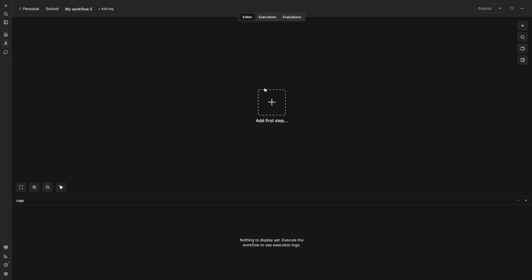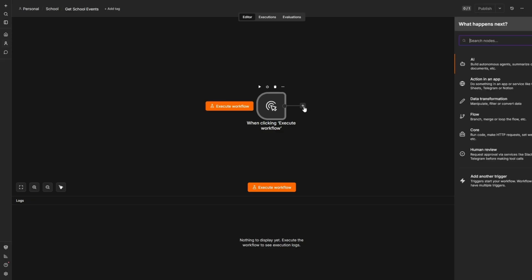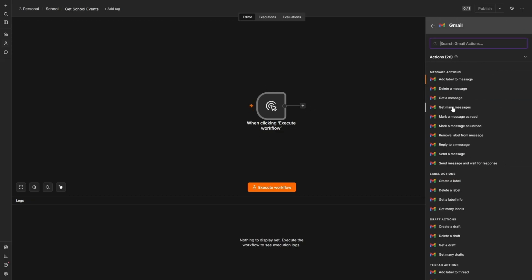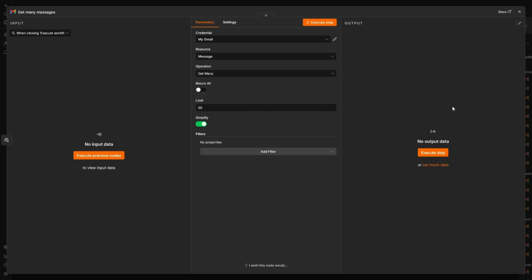So I'm in the N8N console, and I'm just going to go ahead and create a new workflow. I'm going to call this one Get School Events, and then we'll start with a simple manual trigger. That way we can just run it whenever we want for our testing purposes. Now, obviously, the first thing I need to do is get the emails. So I'm going to use the Get Many Messages.